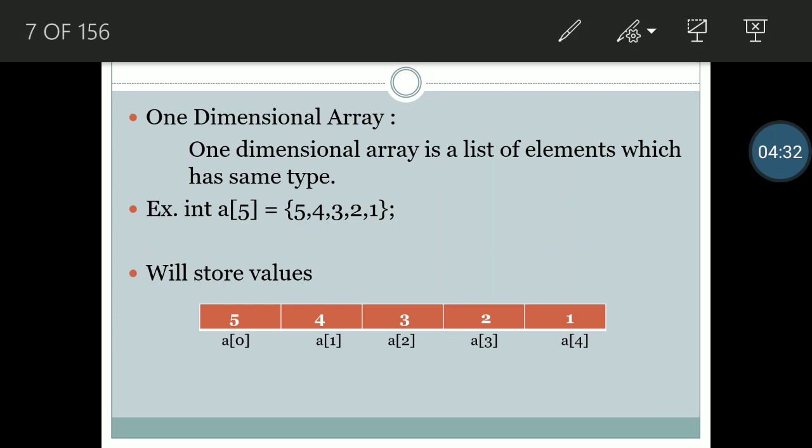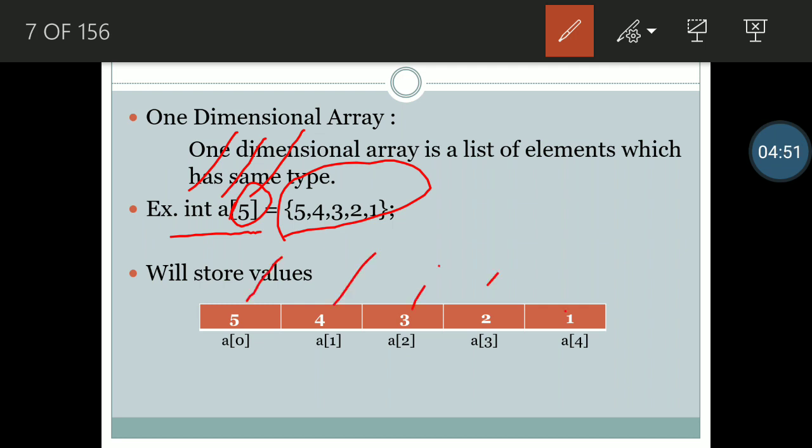So here we can see integer a[5], so integer is our data type, a is our array name, and 5 is our size. So size 5 suggests that it can have a maximum of 5 elements. So we have 5 elements in our array. Our first element is 5, second is 4, third is 3, fourth is 2, and fifth is 1.